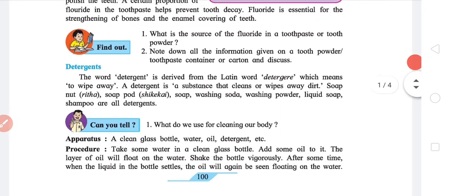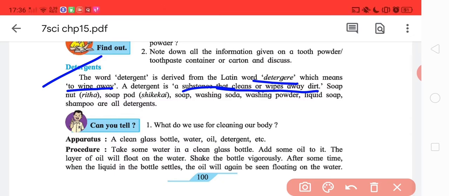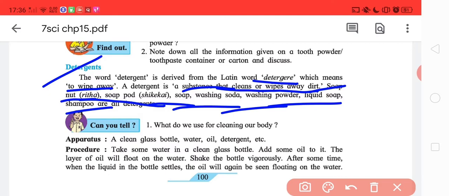The second is detergent. It is derived from the Latin word detergere, which means to wipe away. A substance that cleans or wipes away dirt is a detergent. You may have heard the term detergent only for washing powder, but science defines anything used for cleaning as a detergent. Examples are soap, Reetha, Shikakai, washing soda, washing powder, liquid soap, shampoo.